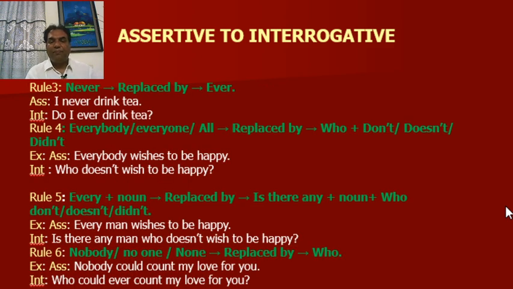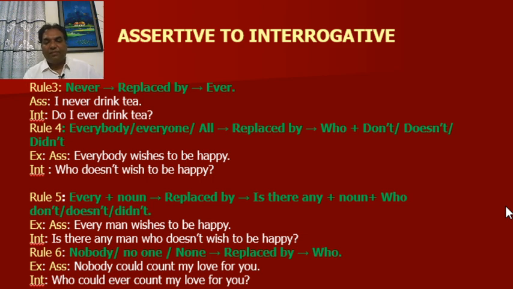Rule number 3. "Never" is replaced by "ever". Assertive, I never drink tea. Interrogative, do I ever drink tea? Rule number 4. Everybody, everyone, all will be replaced by who don't, who doesn't, who didn't. For example, everybody wishes to be happy. Interrogative, who doesn't wish to be happy?